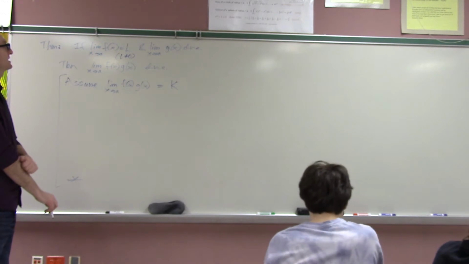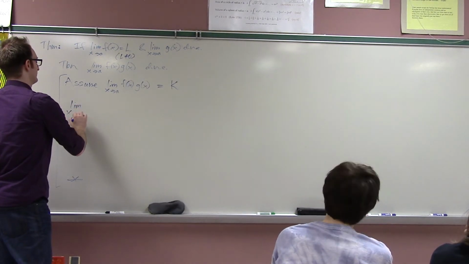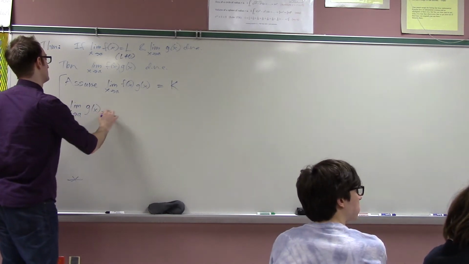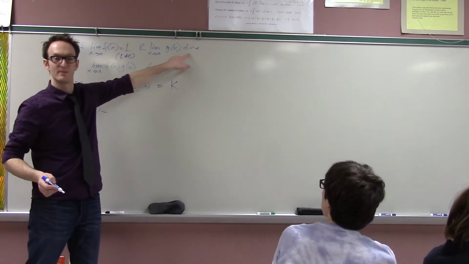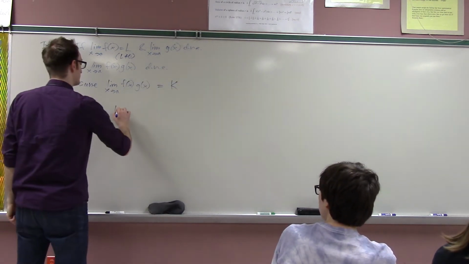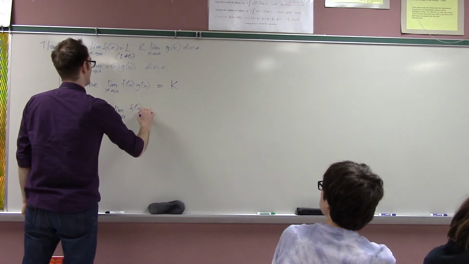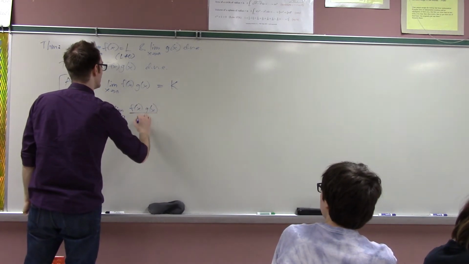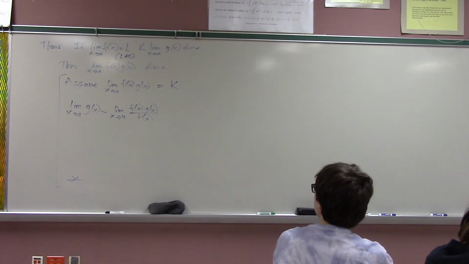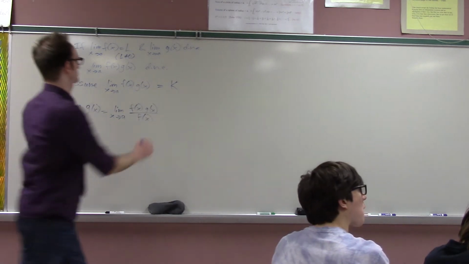And then he says, well, look, we'll take the limit as x approaches a of g of x. This limit is supposed to not exist, right? But the limit as x approaches a of g of x is pretty much just the limit as x approaches a of f of x times g of x over f of x. Then we can use a limit law that says the limit of a quotient is the quotient of the limits.